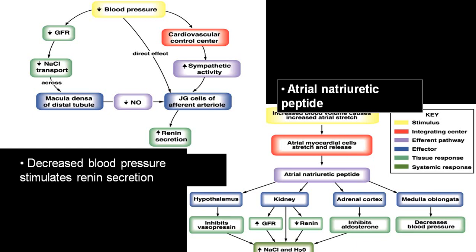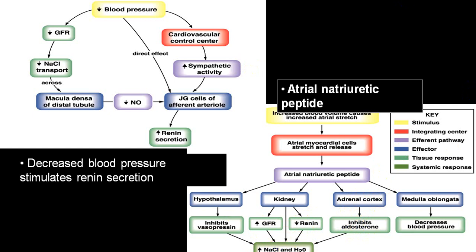Already we have discussed this before. This is how ANP is acting. Stretching of the myocardial cell releases atrial natriuretic peptide, and that ANP will be acting at the hypothalamus level, inhibiting ADH production, and acting at the kidney level because it will increase your GFR and decrease renin. So sodium and water reabsorption is reduced. Sodium chloride and water will be thrown out, and acting at the adrenal cortex it inhibits aldosterone.